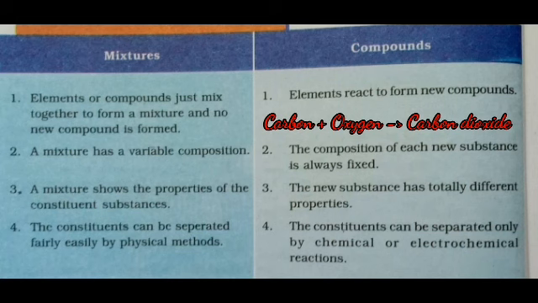In order to make the mixture we don't need to do any chemical reaction, we just have to mix them. But in the case of compounds, when carbon reacts with oxygen to form carbon dioxide, there is a chemical reaction behind the formation of carbon dioxide. So carbon dioxide is a new product, entirely different from carbon and oxygen.